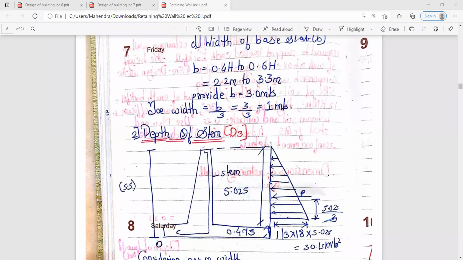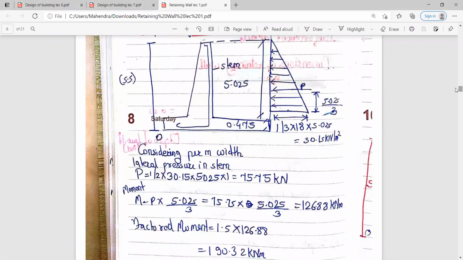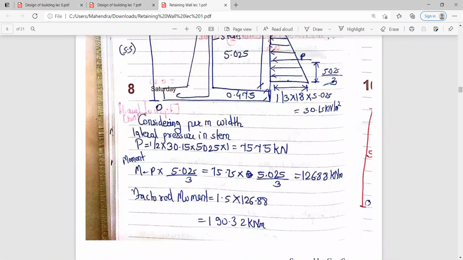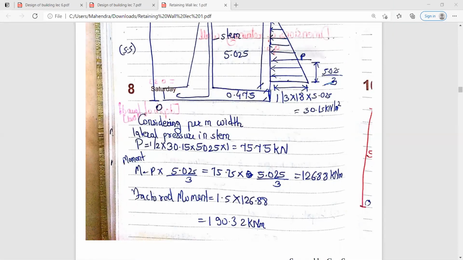So now you need to calculate the pressure P. So for calculating the pressure P, you have to consider per meter width. So lateral pressure in the stem you have to consider.